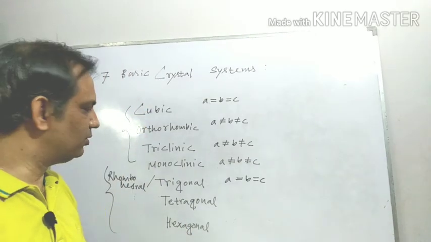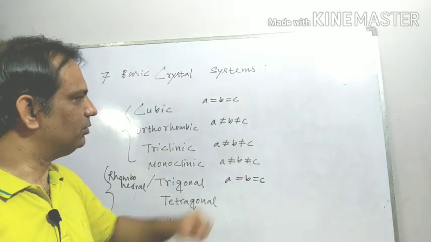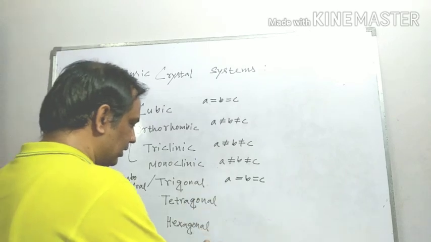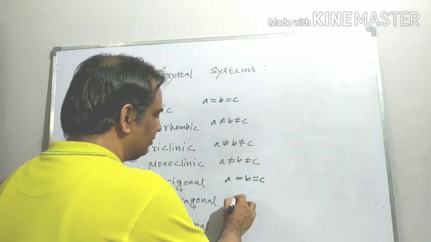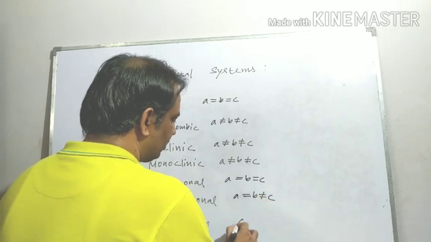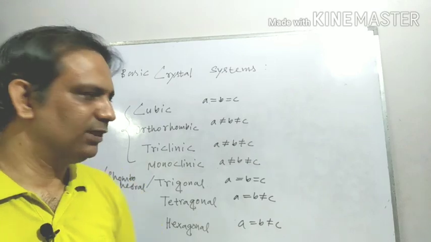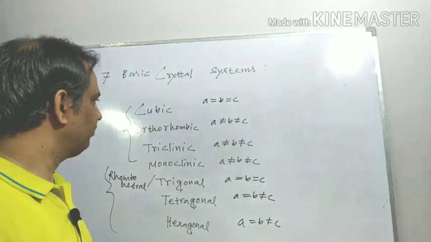Remember it like this. But in the other L systems, A equal to B not equal to C. So my dear students, I think this is very clear.